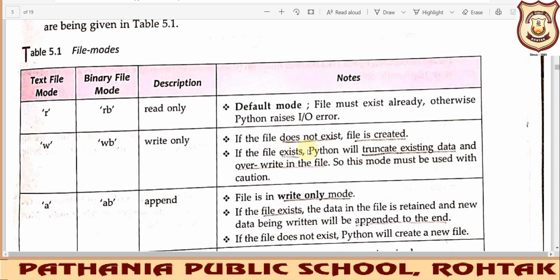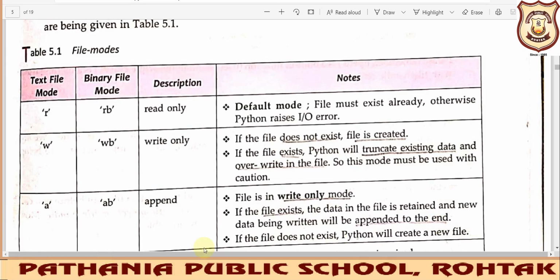If you want to keep your data safe that was written in your file, and add whatever new I am trying to add, then you must go with append mode. Append mode is there when you are trying to open a file that is already existing, and the content of the file should also be retained, and I must be able to add something new to that particular file but at the end of that file.